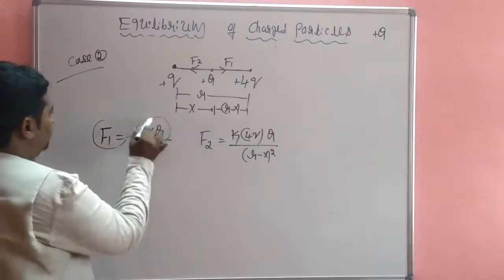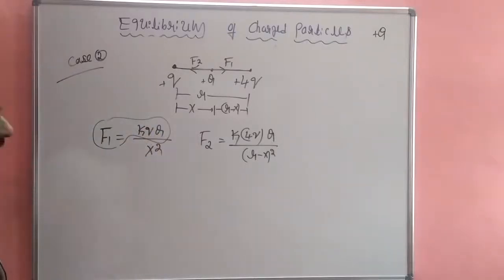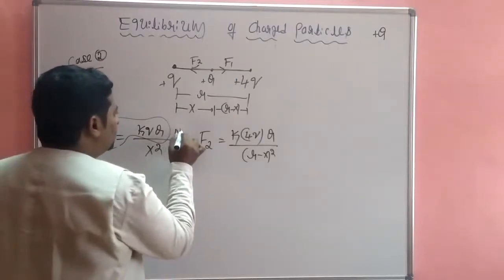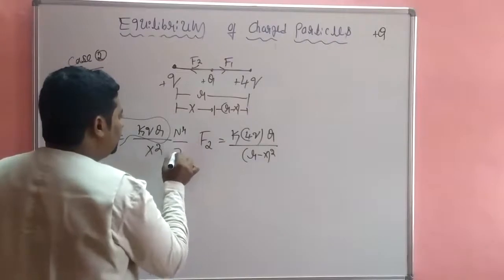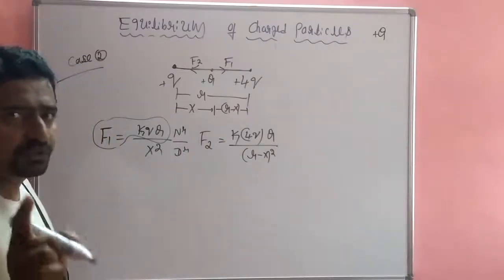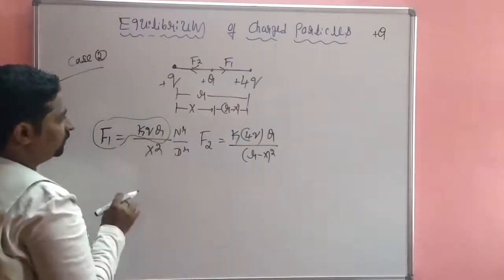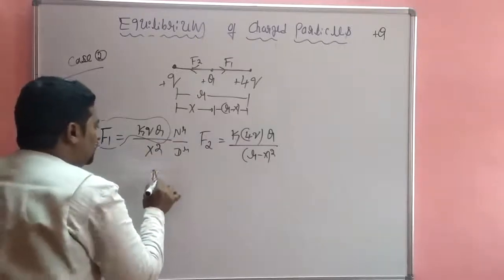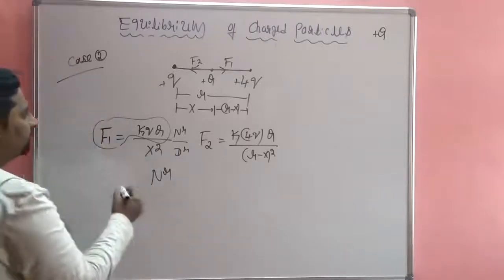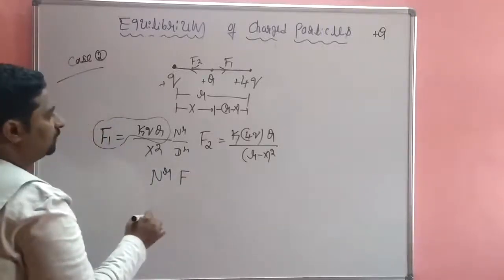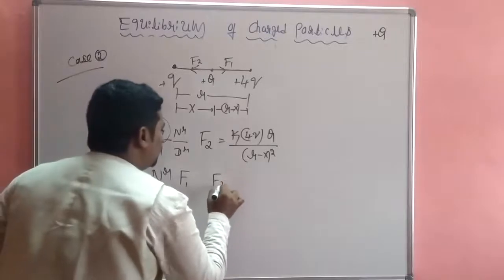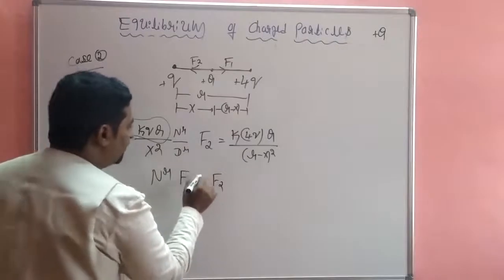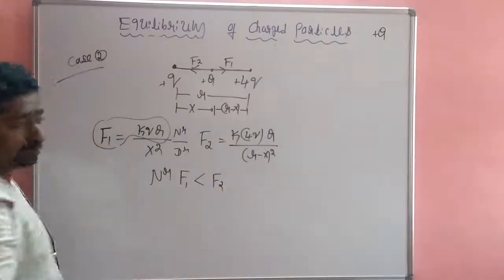Directly proportional. Correct? So this is called the numerator and this is the denominator. First you focus on the numerator part. In the numerator, which is more, F1 or F2? F2 is more, because of direct proportionality.